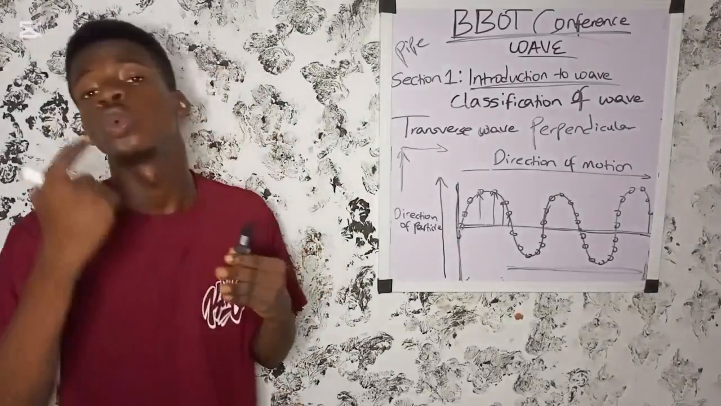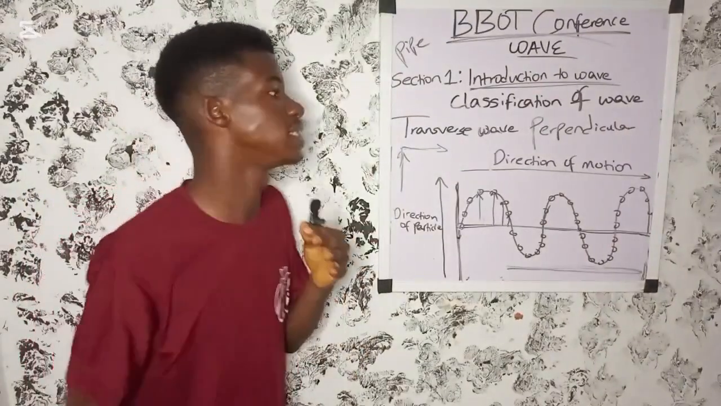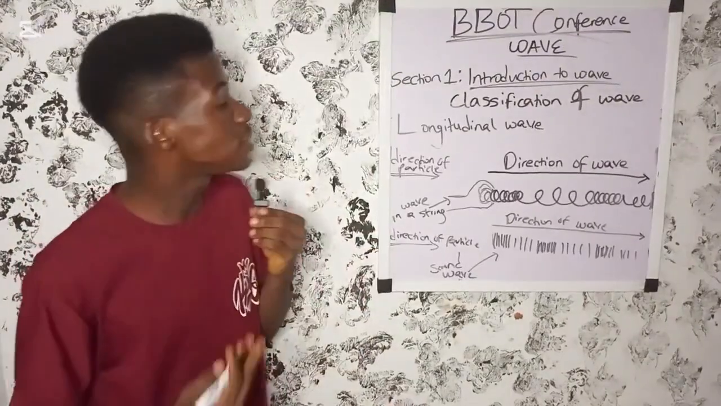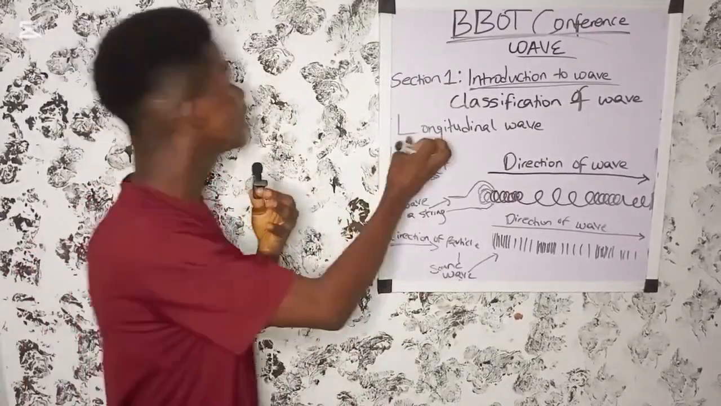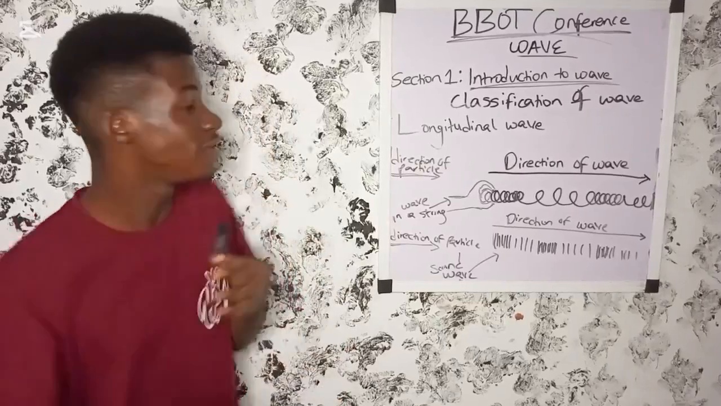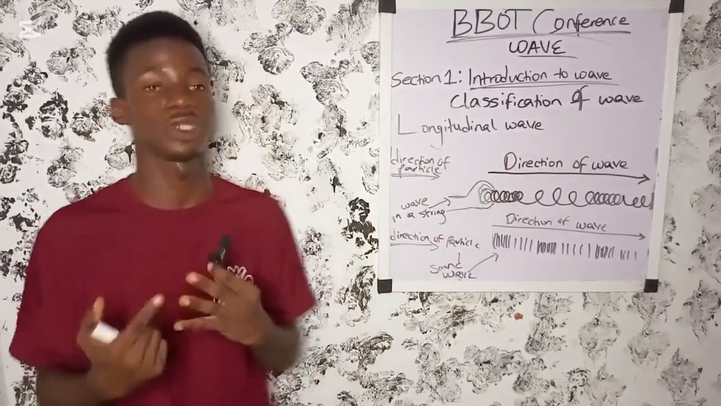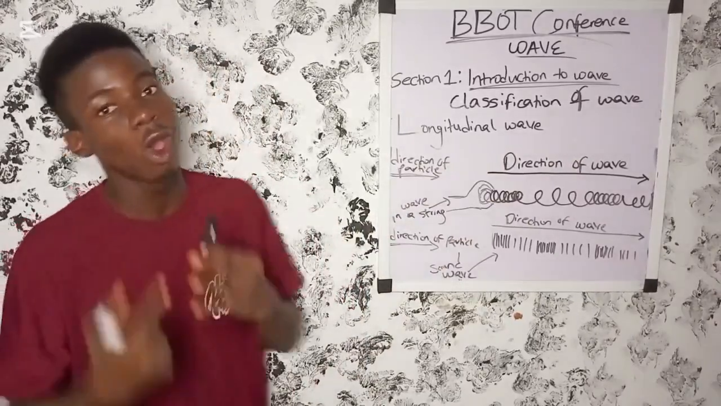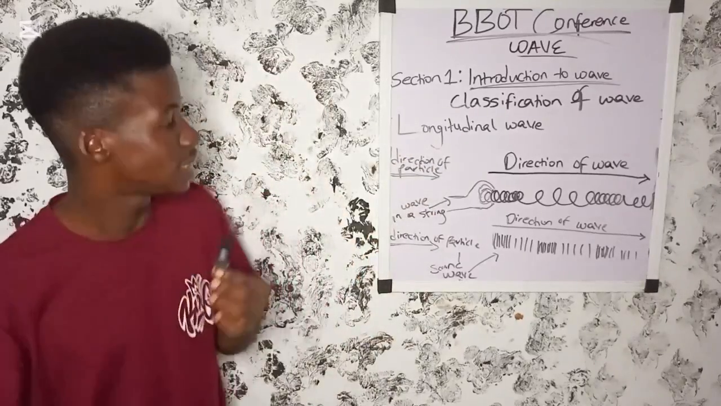Then also wave in a string that is fixed at both ends. The last classification of wave is longitudinal wave. Longitudinal wave is opposite to transverse wave. Remember, in transverse wave, the direction of the wave motion is perpendicular to the direction of the particle. But in longitudinal wave, it's the opposite.